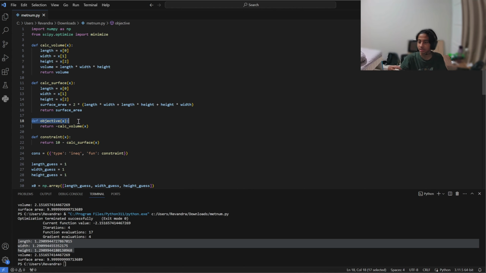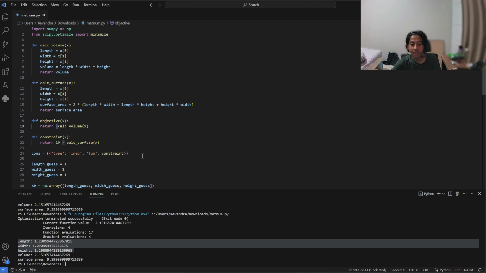Like we already said in our intention and initial thinking, we want to find the maximum volume of the prism. But SciPy Optimize only has a minimize function and not maximize. So we just write a negative in front, because the opposite of minimize is maximize.